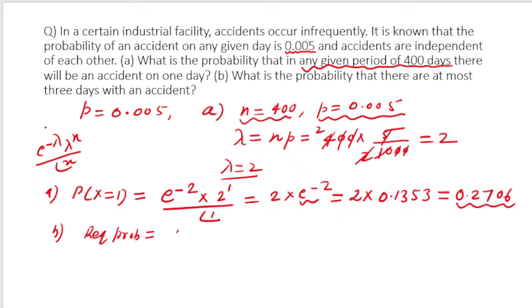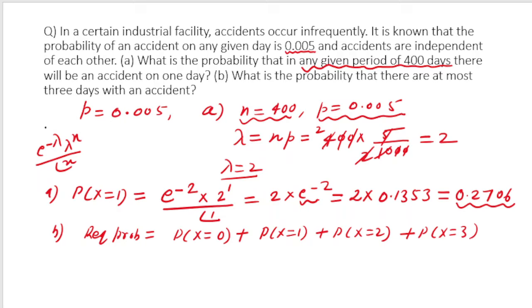At most 3 days means we first calculate the probability of 0 days with an accident, then probability for 1 day with an accident, then probability for 2 days with an accident, and then probability for 3 days with an accident.